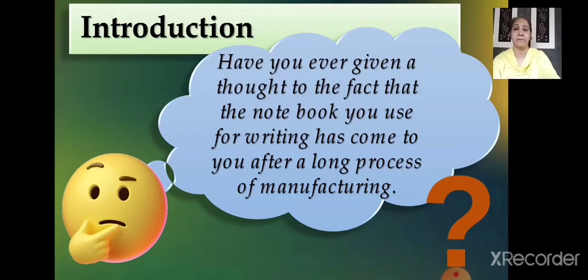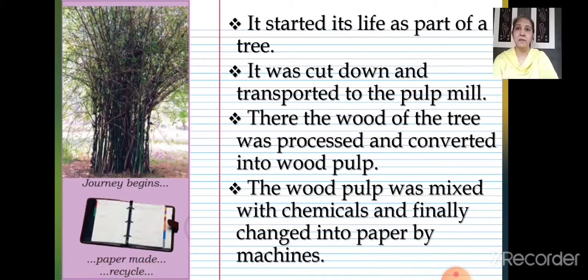See, the very first thing, the notebook started its life as part of a tree. Then it was cut down and transported to the pulp mill. Children, try to understand how the long process has gone.